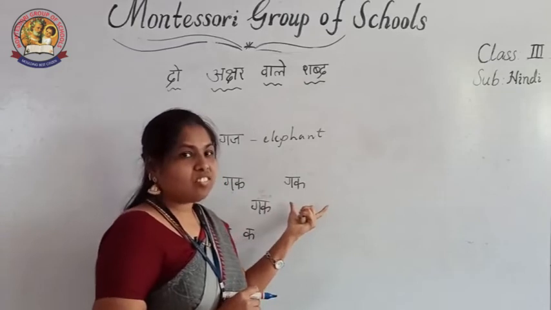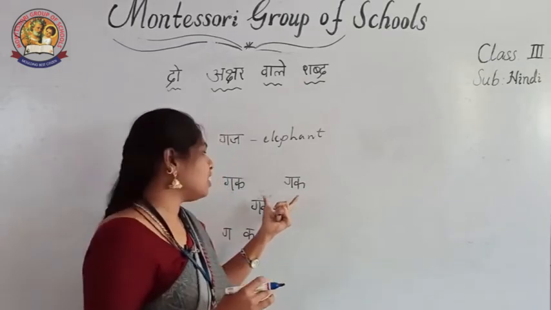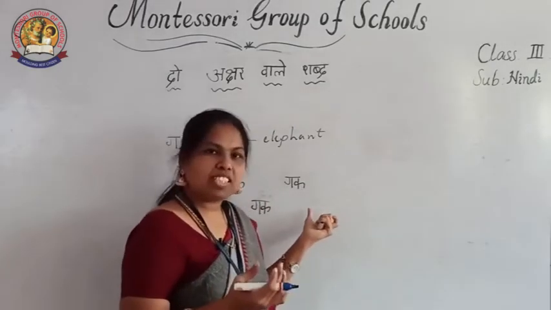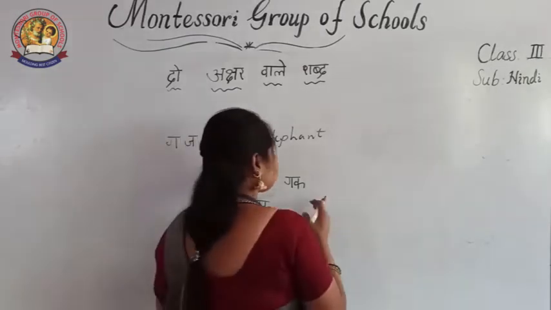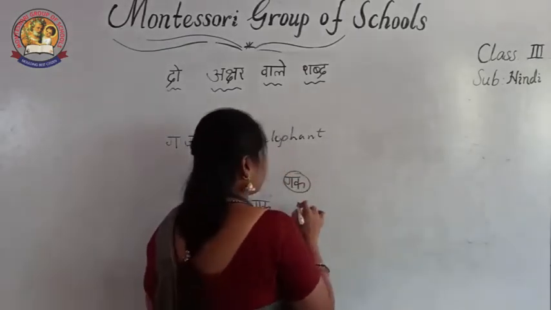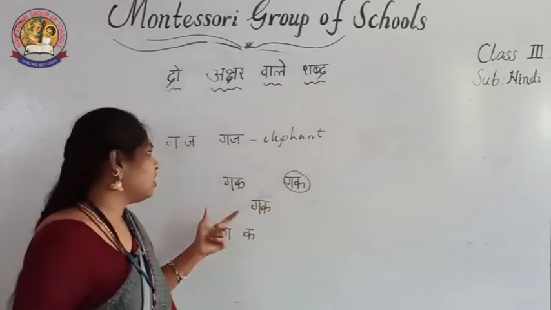If we add a word, we have to see whether that particular word has a particular meaning or not. Ga, ka, gak. Gak means no meaning. Meaning is not there. Meaningless means this word does not have any meaning. That's why this is a nirarthak word.